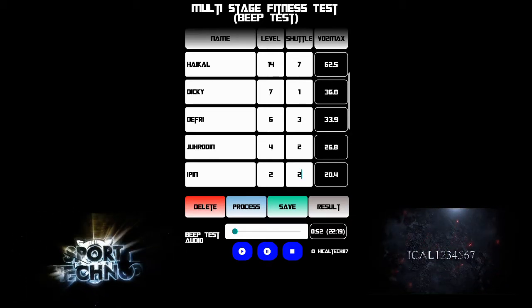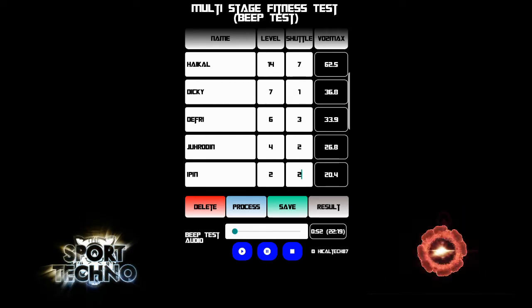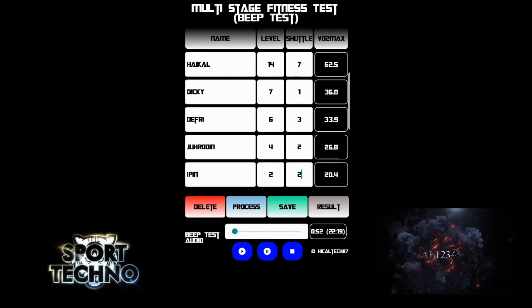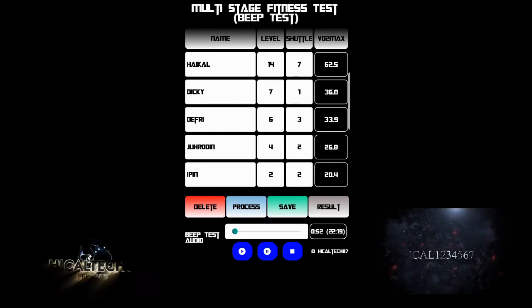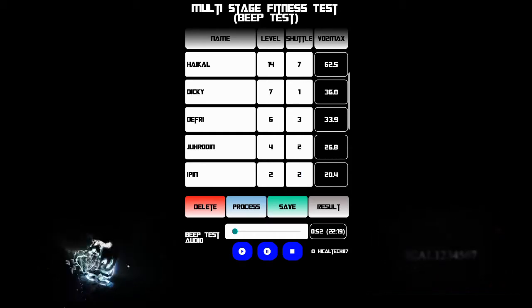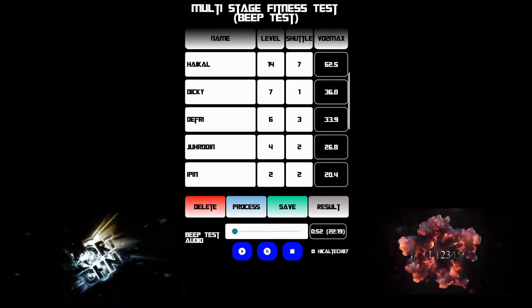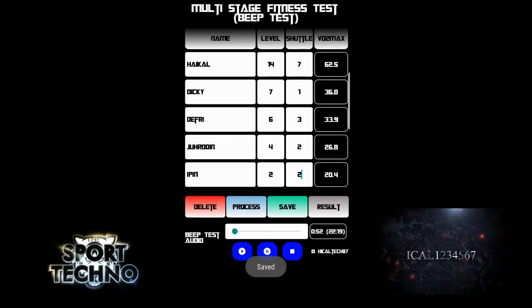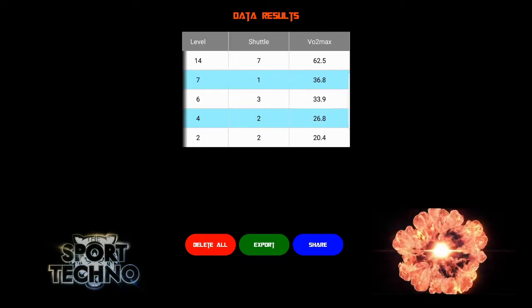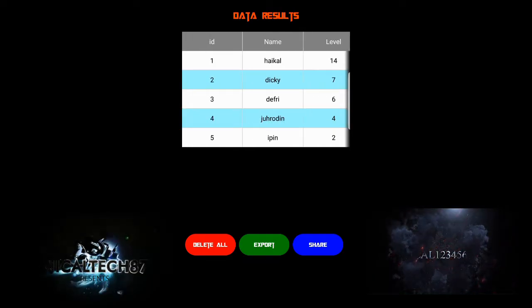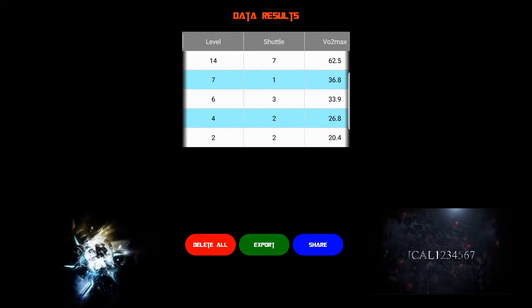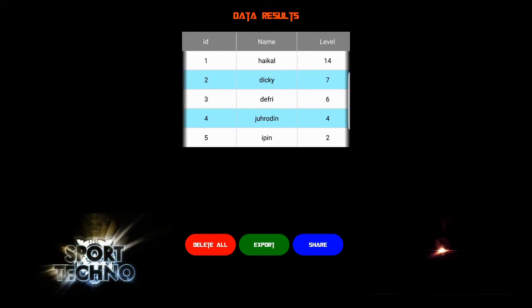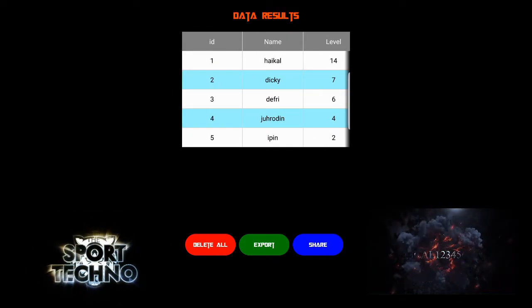will appear on the right side of your screen. And then if you want to save the data, you need to save it into the database. Just click save and then click yes. After that our data will appear in here. There is horizontal scrolling.